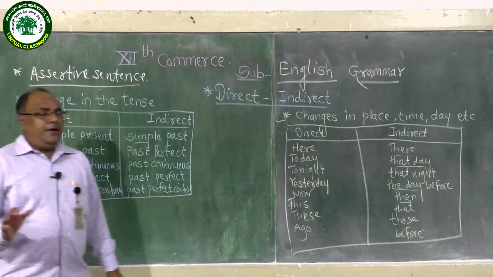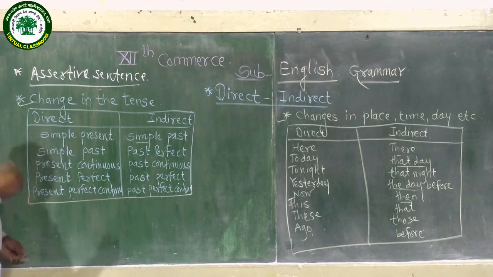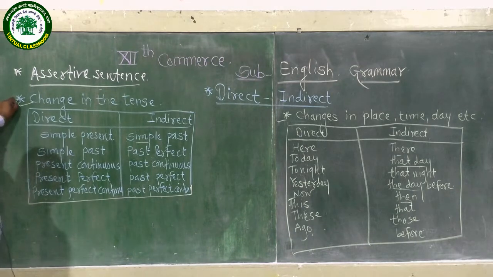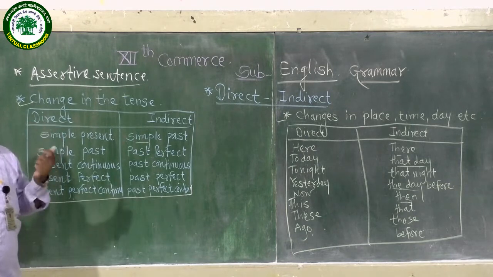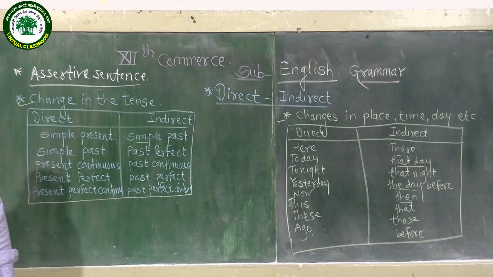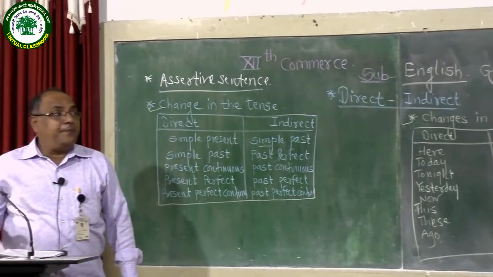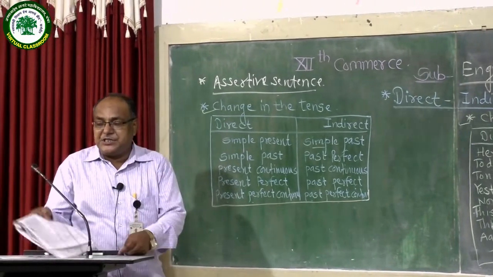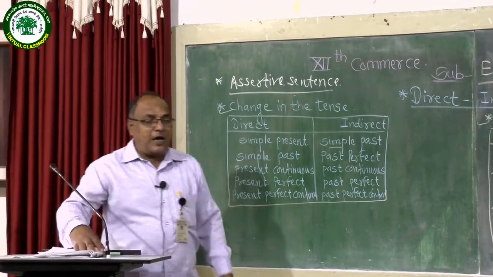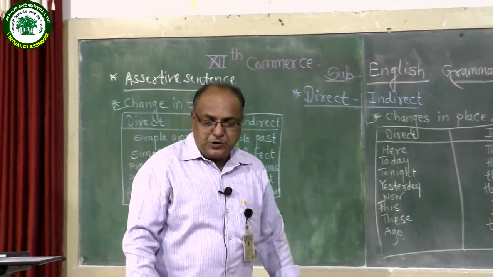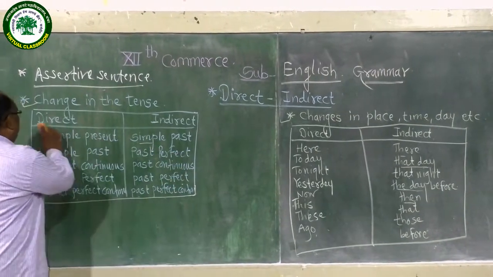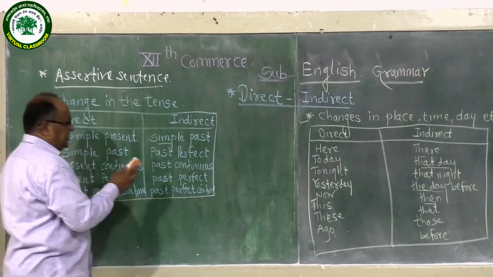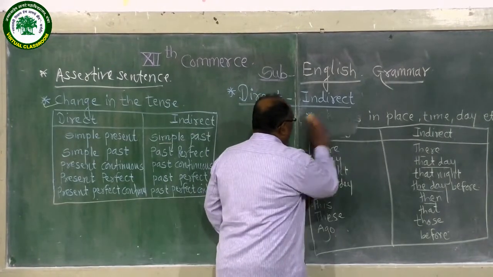So you should know the pre-knowledge part, that is change of tense, change of pronoun, change of place, time, day, etc. and also helping verb changes. So these are the necessary things before going to start actual direct into indirect narration. So these helping verb or pronoun or tense changes we should keep in mind.